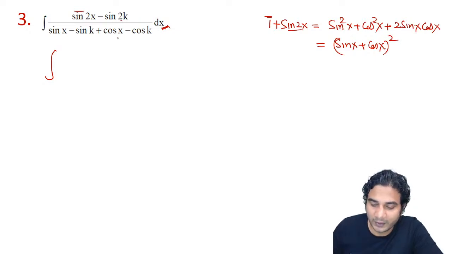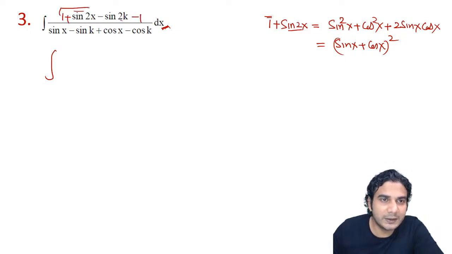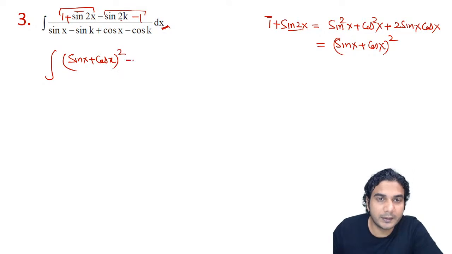So what I am going to do is add 1 and subtract 1 in the numerator. I can club the first two terms, which can be written as sin x plus cos x the whole square, and I'll club the last two, and if you take the minus sign common, then this will be plus only, so plus 1.